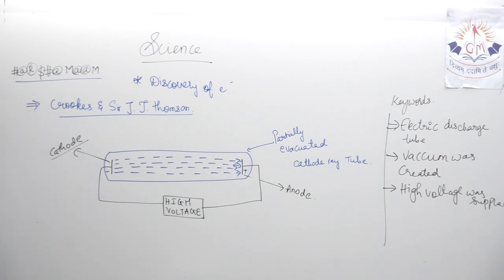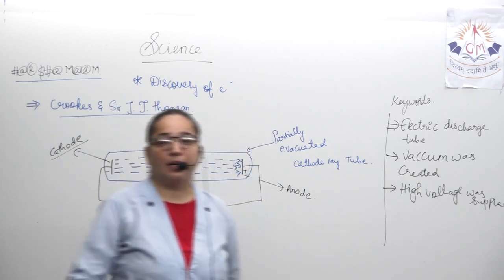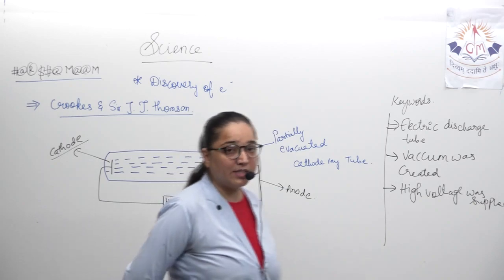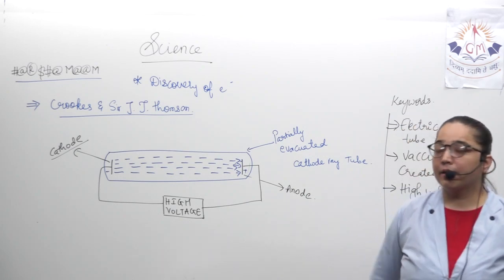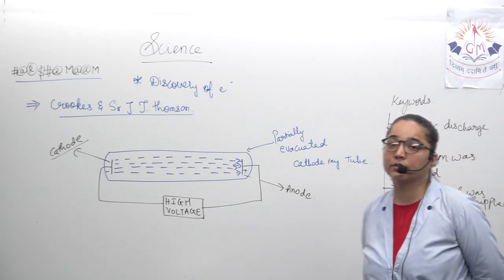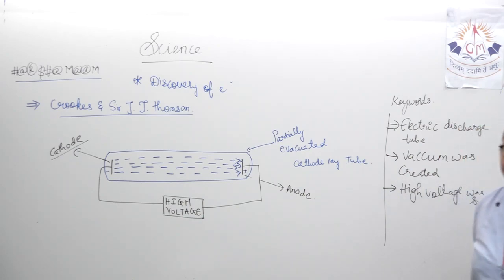Just remember the diagram, and after that the content will become very easy. Contents are quite easy. After this we will see the properties of the electrons. There are 3 properties. Okay, now let's move further.